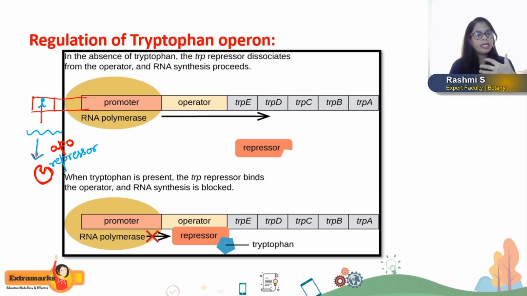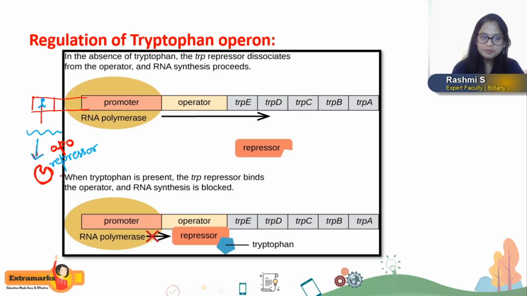So in the low concentration of tryptophan in the bacterial cell, that means when tryptophan synthesis is taking place but the amount of tryptophan synthesized is equal to the amount utilized by the bacterial cell, obviously the concentration of tryptophan will be low.